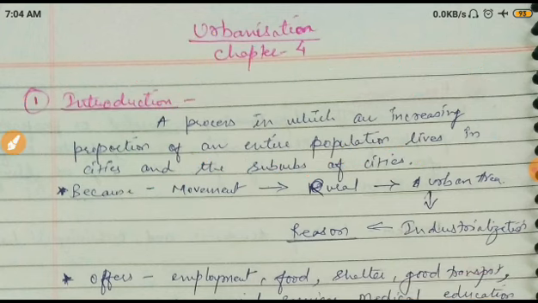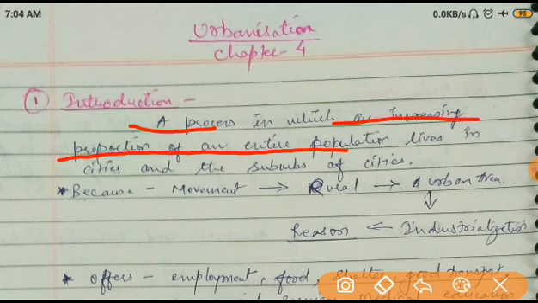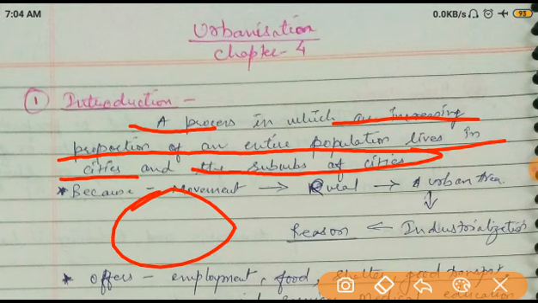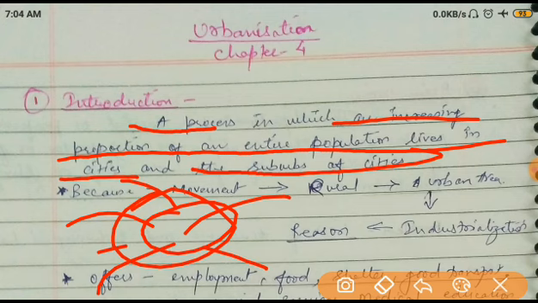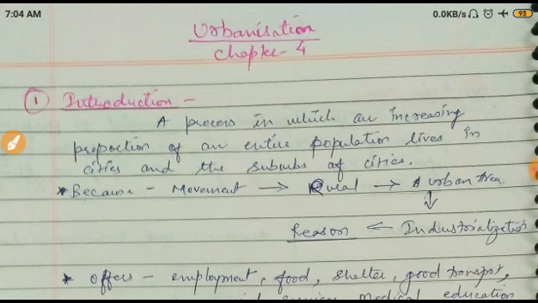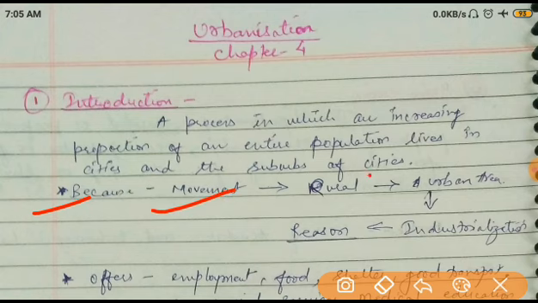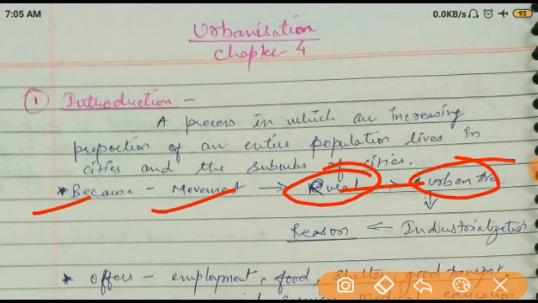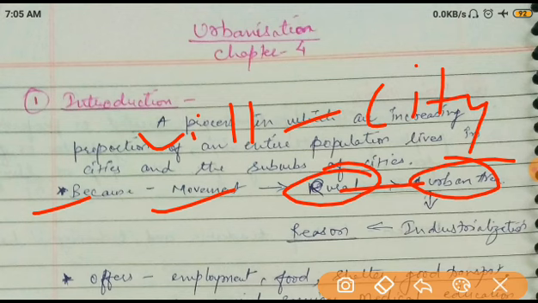Now in language, urbanization is the process in which an increasing proportion of an entire population lives in cities and suburbs of the cities. It means if all the population is living in those particular cities, this is called urbanization. Basically, most of the people are moving from rural area to urban area, it means village to city.